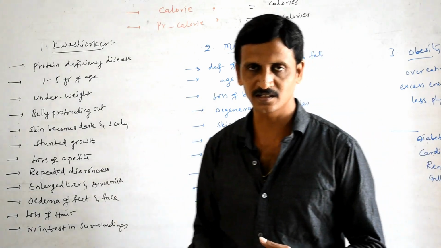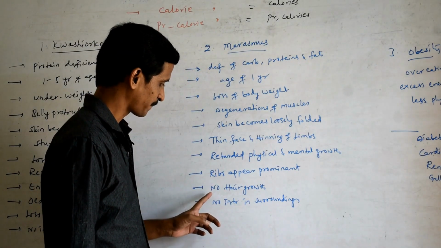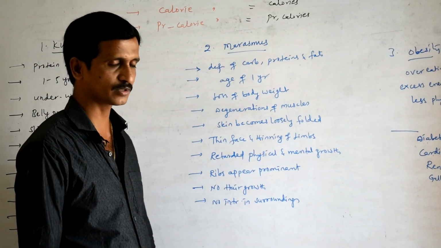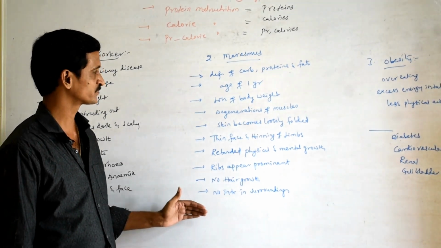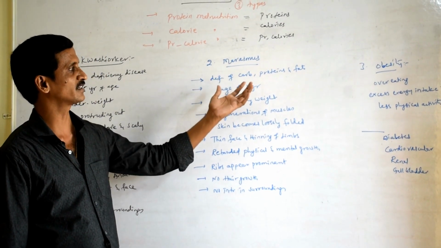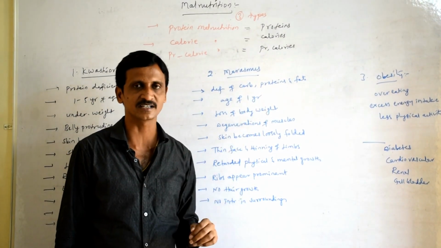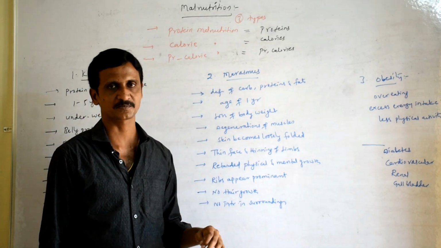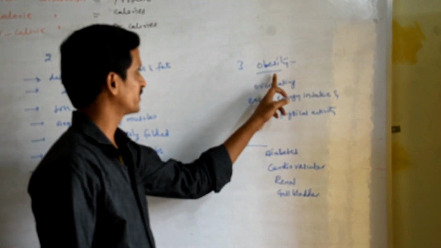Ribs are clearly visible. That means there is no flesh in the body. Okay, then there is no hair growth, and child does not show interest in surroundings. Even here also the treatment is, if the child is supplied with protein calorie rich diet, then slowly the child overcomes this particular marasmus.